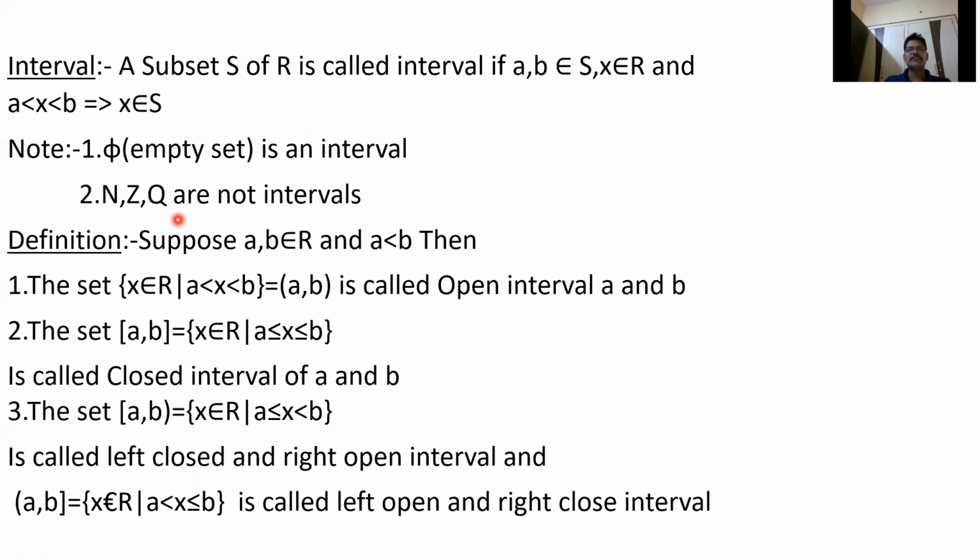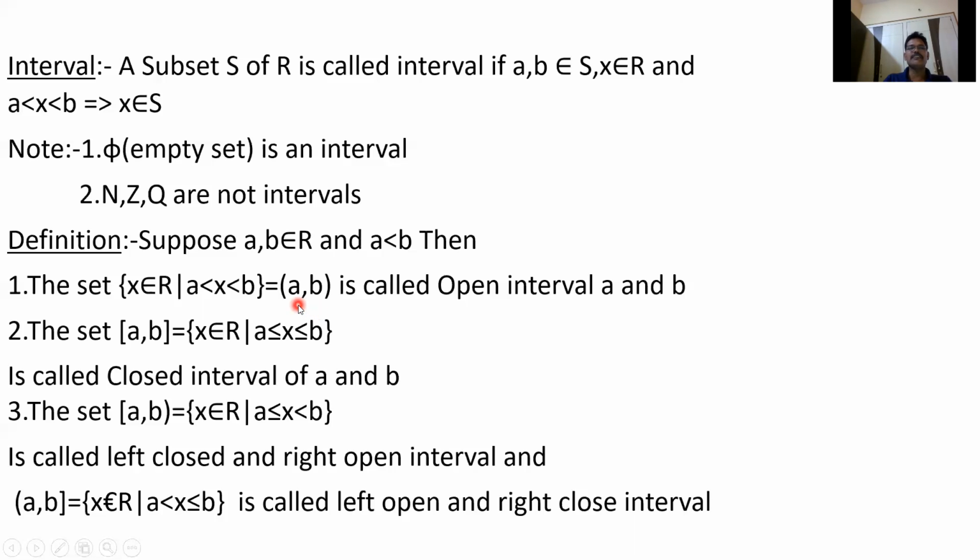See, open interval means suppose A, B belong to R and A is less than B. Then the set of all X belonging to R with A less than X less than B, the set of all real numbers between A and B, we denote this by (A, B). This is called the open interval (A, B).